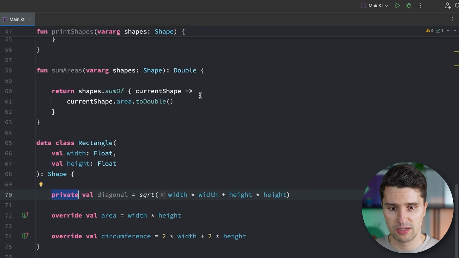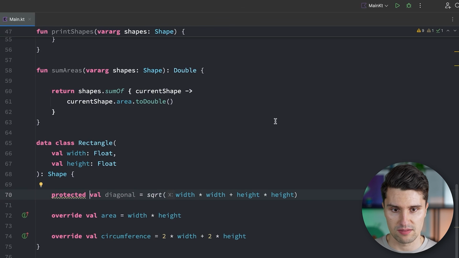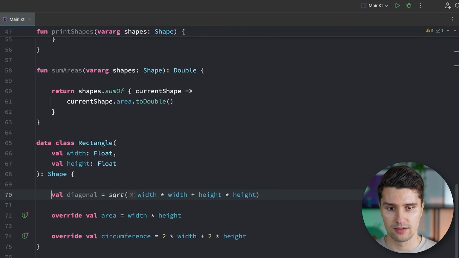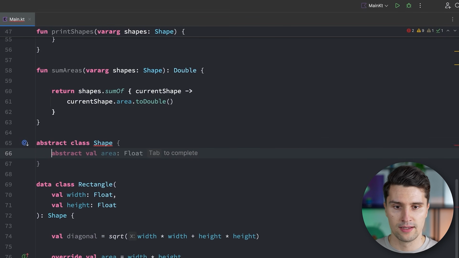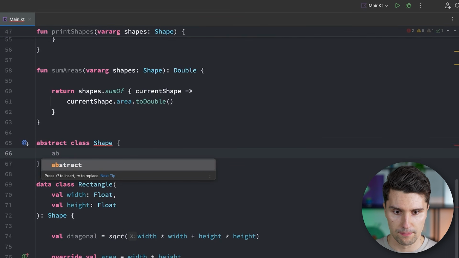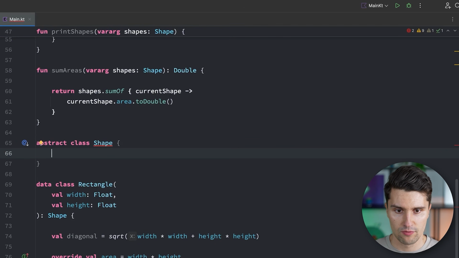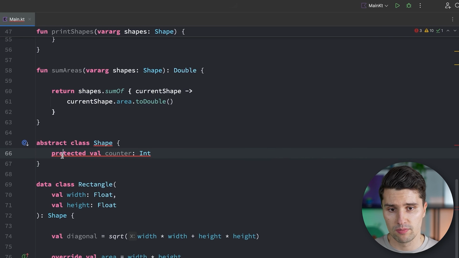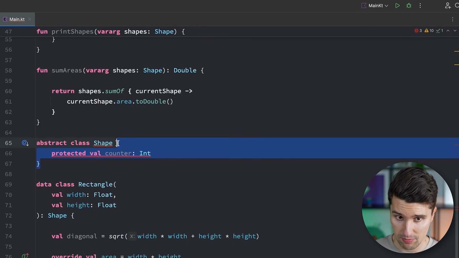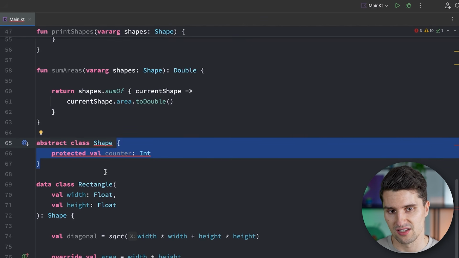There's also another visibility modifier which is called protected. This doesn't make sense here in this context. Protected should only be used if you actually have a parent class, so be it an open class, be it an abstract class. But if you declare a property in an abstract class, for example, so if we again have our abstract class shape, and we have, actually not an abstract val here, but for example, a protected val, let's just call it counter again, then protected will mean this property is accessible and can be read inside of the shape class, but also in all its child classes, but not outside anymore.